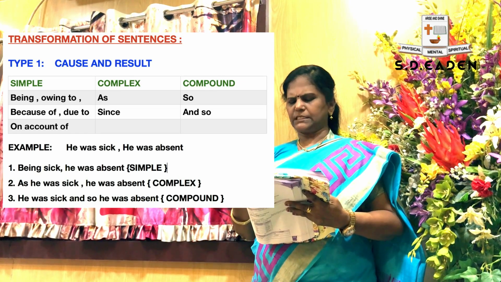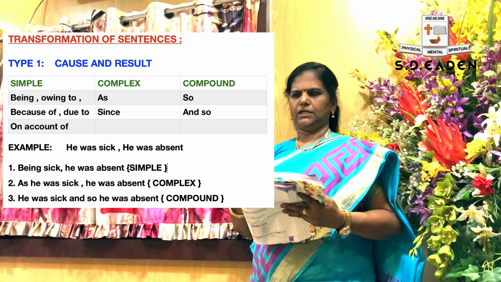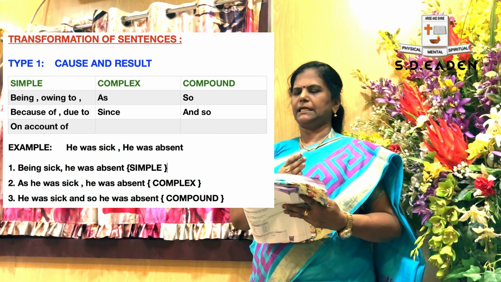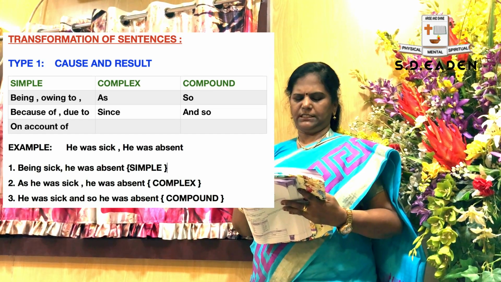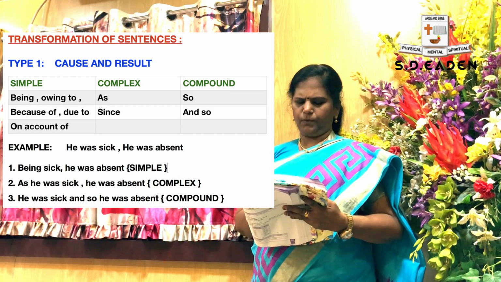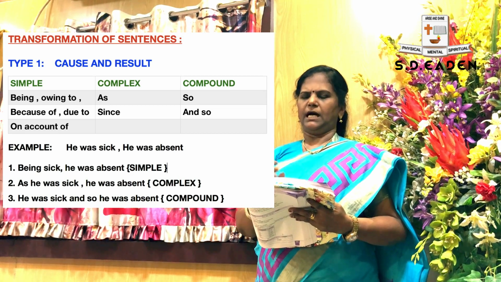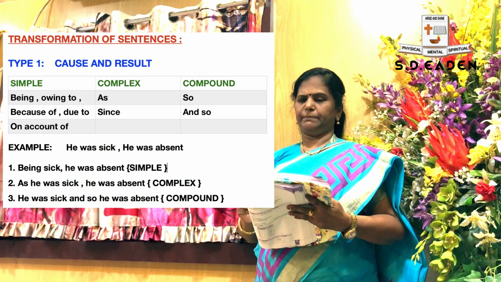And in the case of complex, you have to write: as he was sick. You have to put a comma because it is an incomplete sentence. It has only a subordinate clause. So: as he was sick, comma, he was absent. And when you come to compound: he was sick and so he was absent. Once again I am repeating.